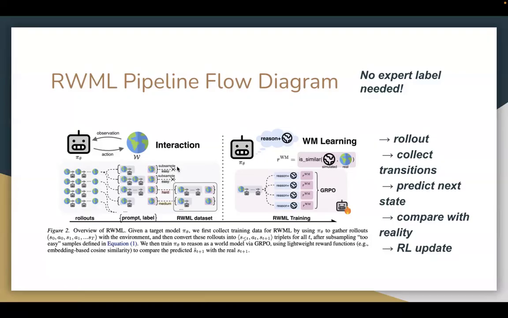After that, we subsample easy examples because they do not contribute much to the learning. And finally, we train a pi theta policy model to reason as the world model using GRPO. Basically, this is a modified version of PPO. We just use a very lightweight reward function: compute embedding-based cosine similarity, like is the simulated state very similar to the real state? If so, you give reward 1, otherwise reward 0. And basically, that's the whole pipeline.